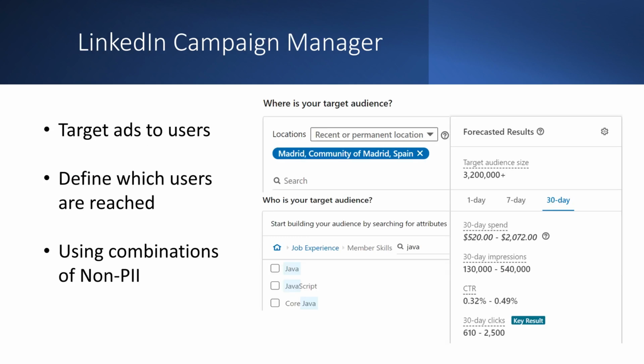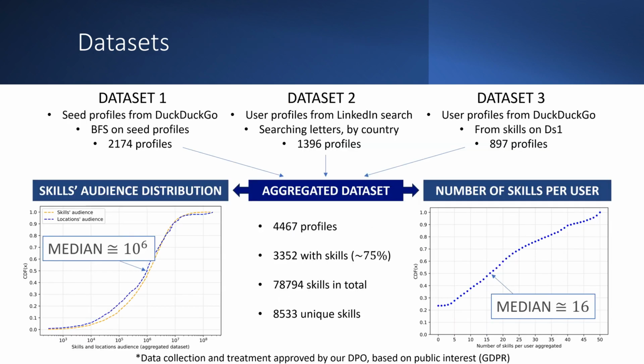There, the advertisers can define the audience of an ad combining different non-PII elements, such as location, set of skills, company names, and others. The platform then reports the audience size of the defined combination. This is, how many users live in that location and have that set of skills. We collect this audience size systematically for thousands of combinations of location and skills from real users, and we made our analysis from there. We collected 3 different datasets of user profiles with different searching strategies.